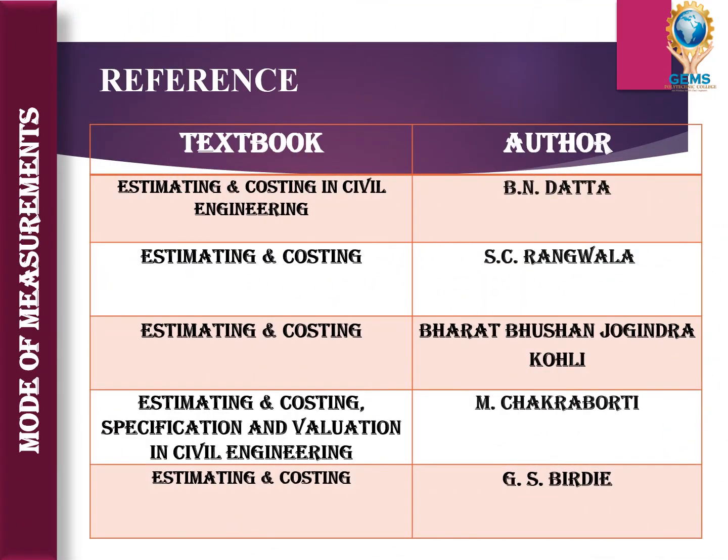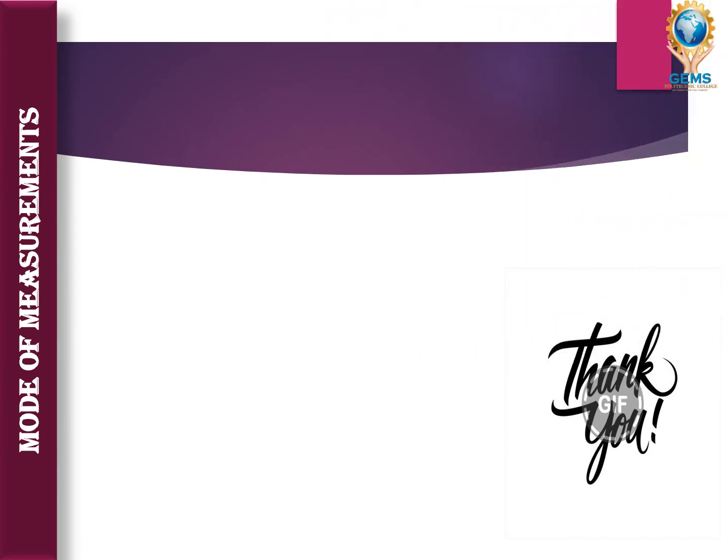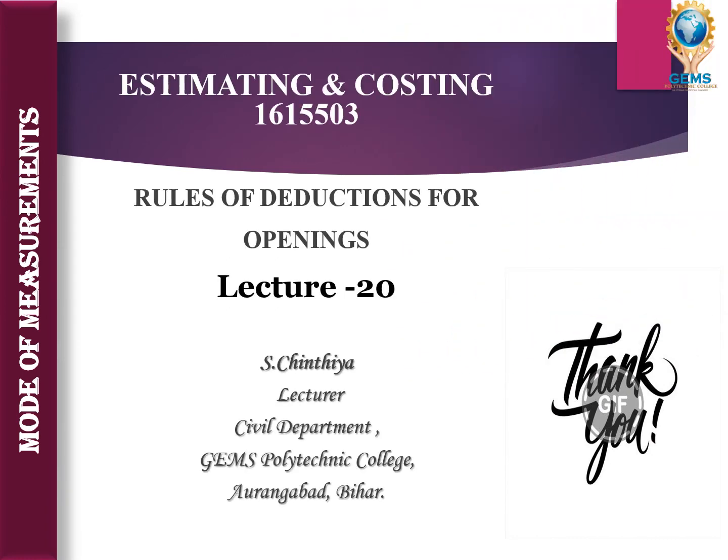Then books. These are the books we need to refer for this subject. Estimating and Costing in Civil Engineering, B.N. Datta. Then Estimating and Costing, S.C. Rangwala. Then Estimating and Costing, Bharat Bhushan Johindra Kohli. Then Estimating and Costing Specification and Valuation in Civil Engineering, M. Chakraborty. Then the last one is Estimating and Costing, G.N. Birdi. So that's it about lecture 20.